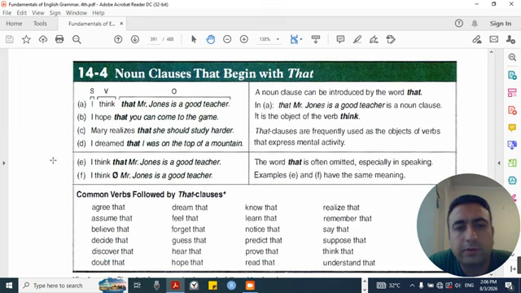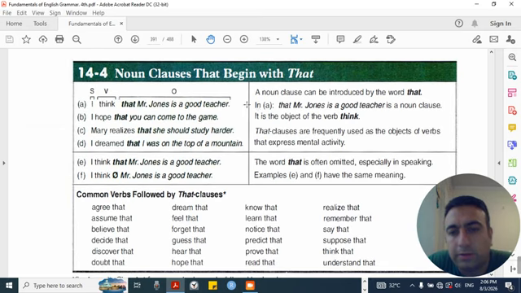14.4. Noun clauses that begin with that. A. I think that Mr. Jones is a good teacher. Subject, verb, object. B. I hope that you can come to the game. C. Mary realizes that she should study harder. D. I dreamed that I was on the top of a mountain.